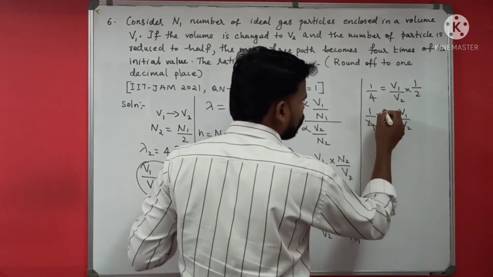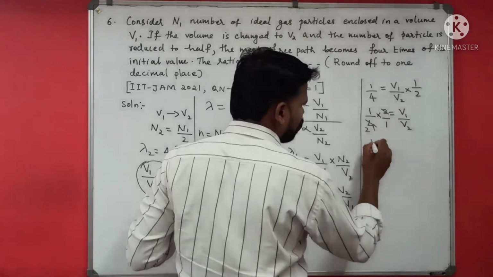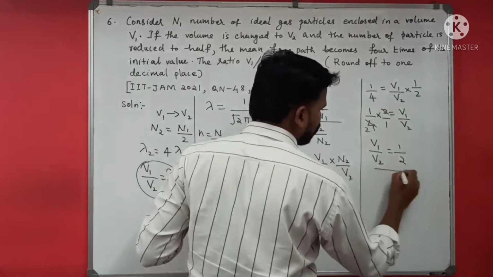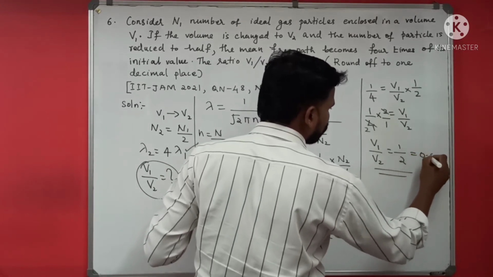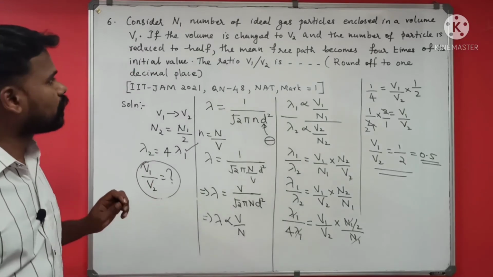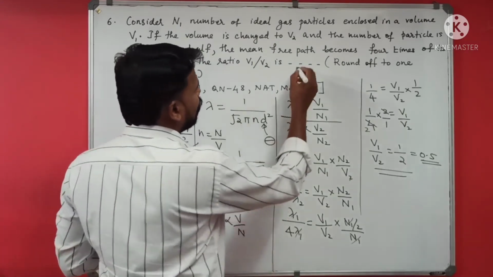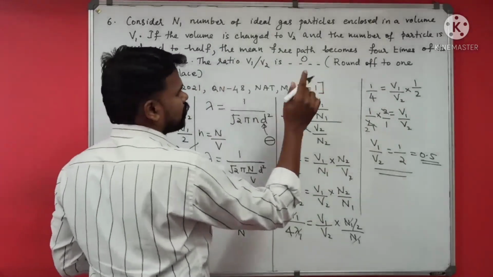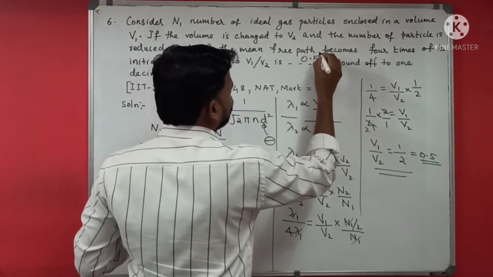So V1 by V2 is 1 by 2, or it is 0.5. So the correct answer is 0.5. Round off to 1 decimal place, it's correct. 0.5 is the correct answer.